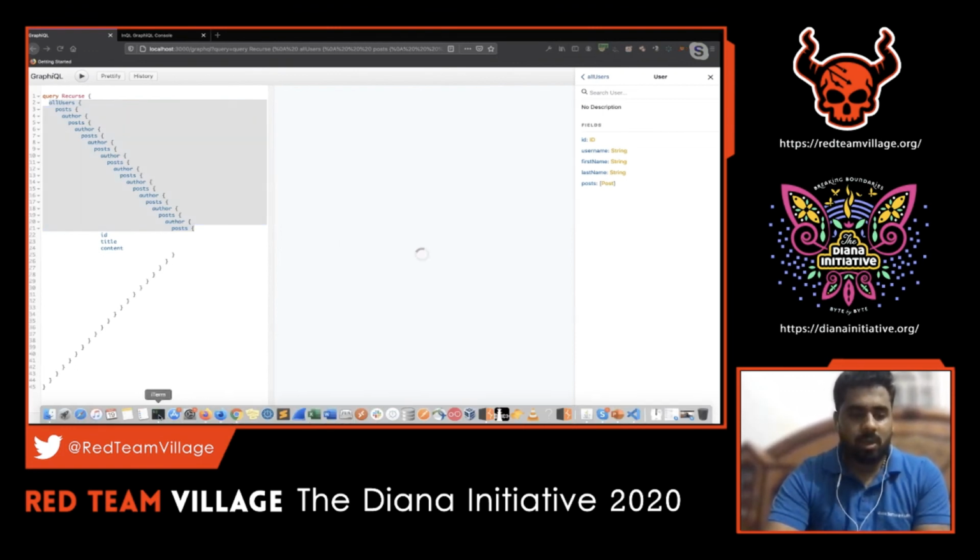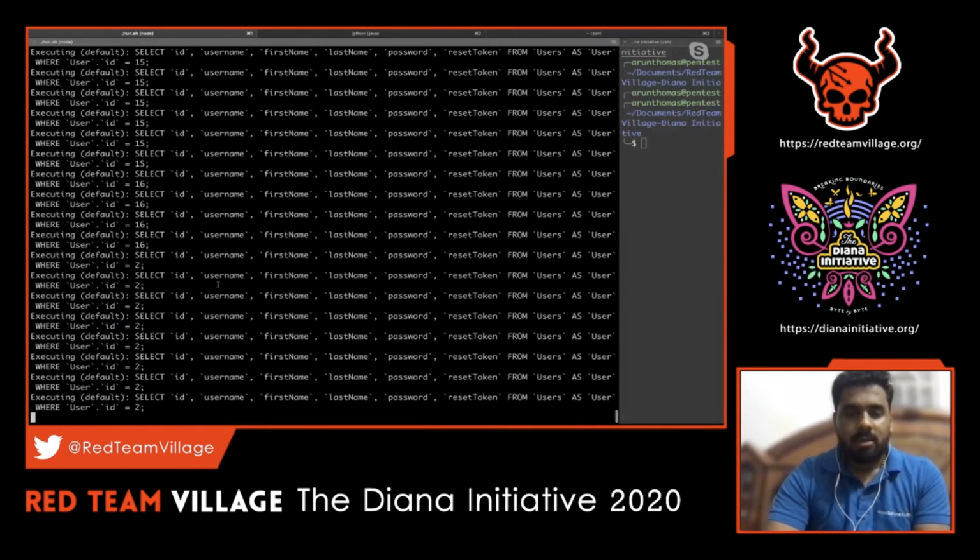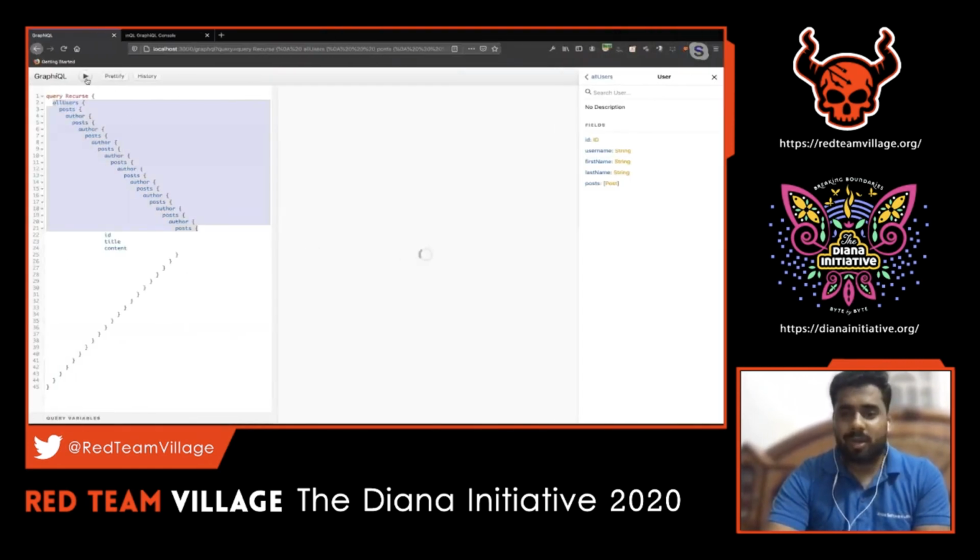So let's see what can go wrong in the backend. At any time now, it should go to a crash state, so we'll wait for that. Now you can see that I just ran it for some time, and there's a syntax error: JSON parse unexpected character at line 1 column 1 of JSON data. So some syntax error occurred.